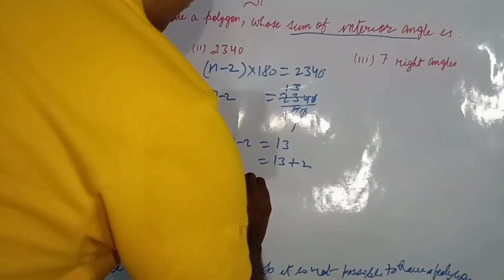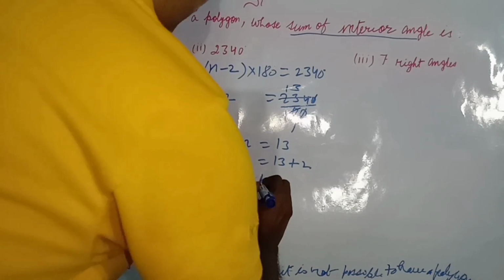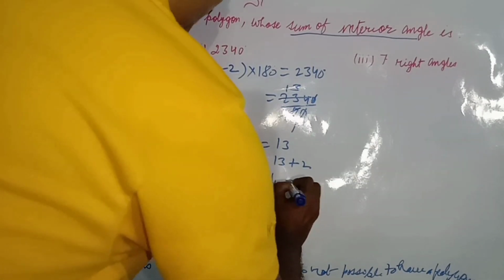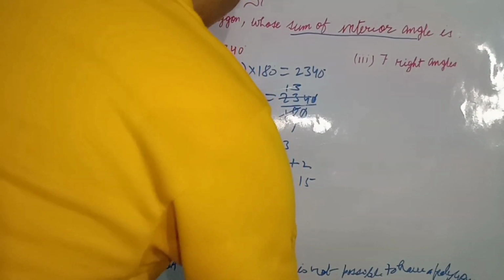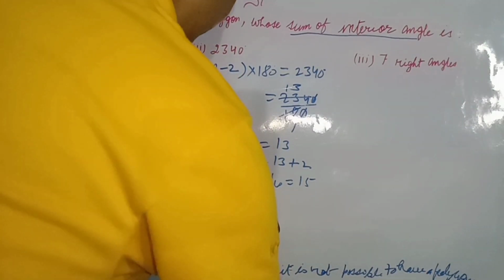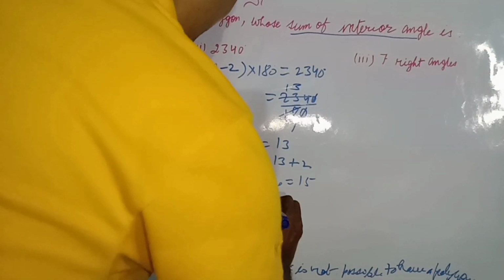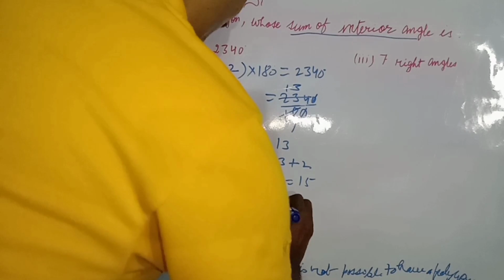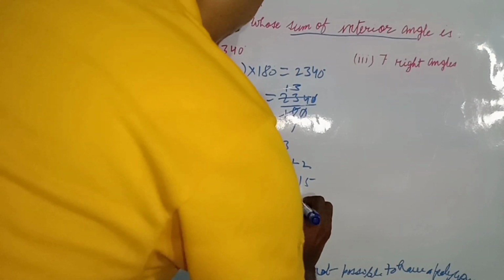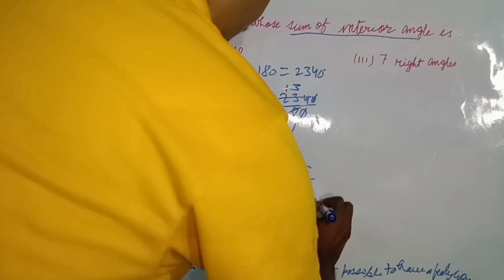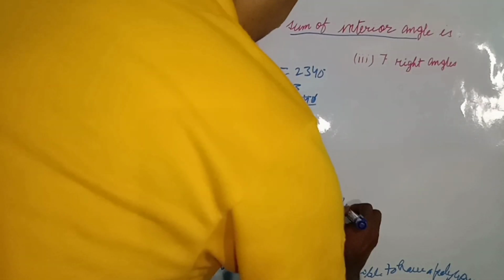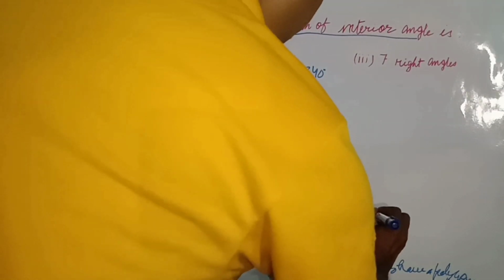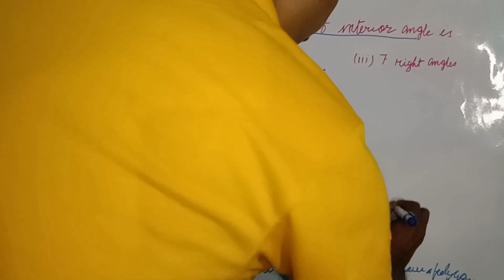Now we have the number of sides 15. So the answer will be yes. Yes, it is possible to have a polygon.